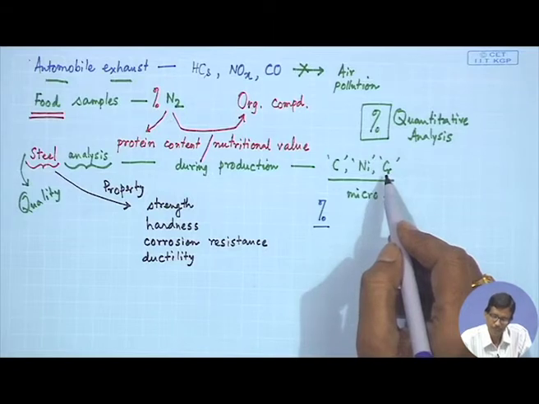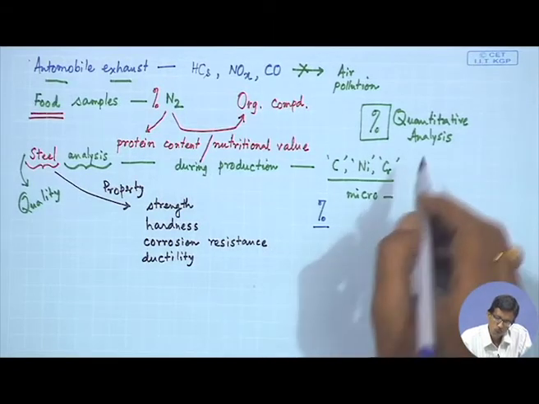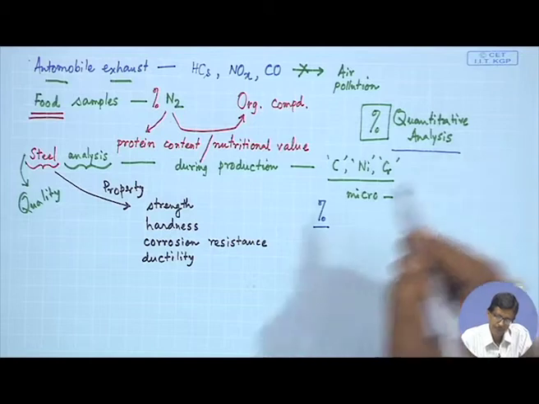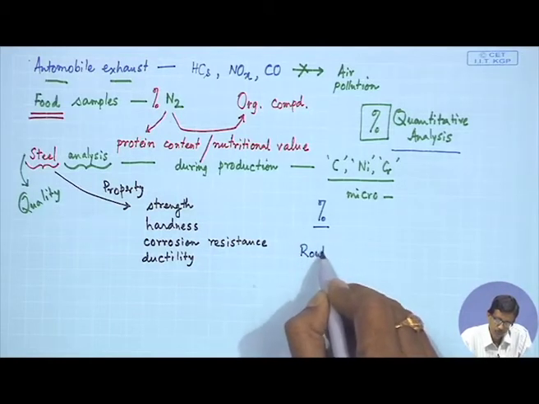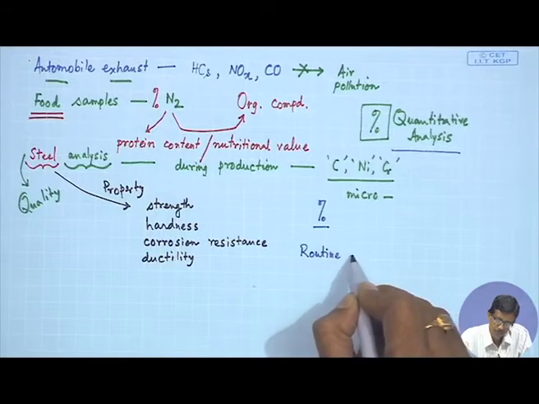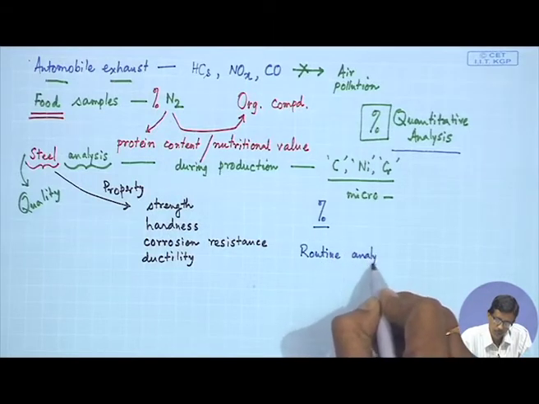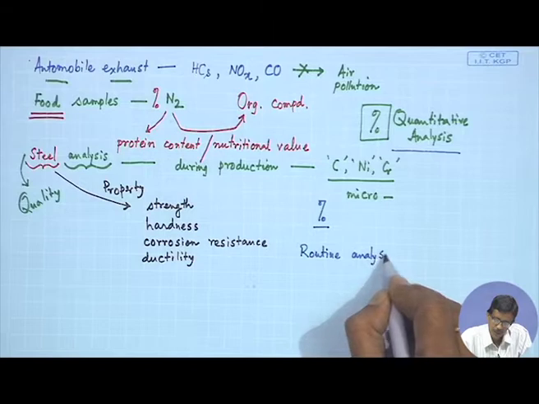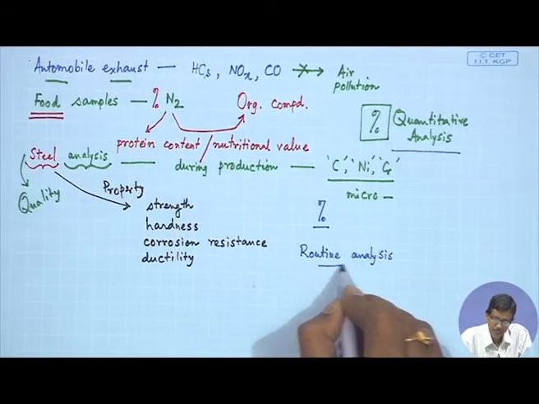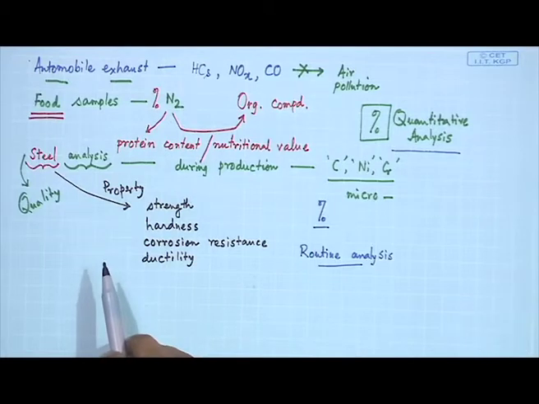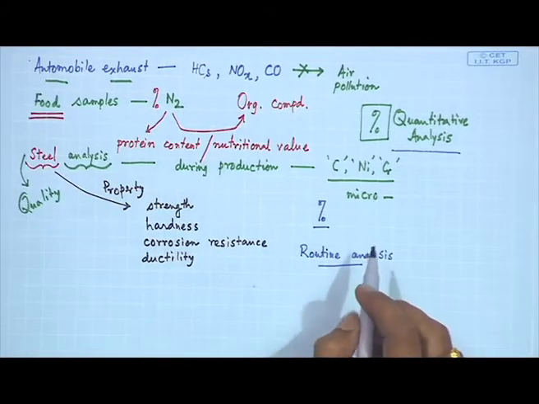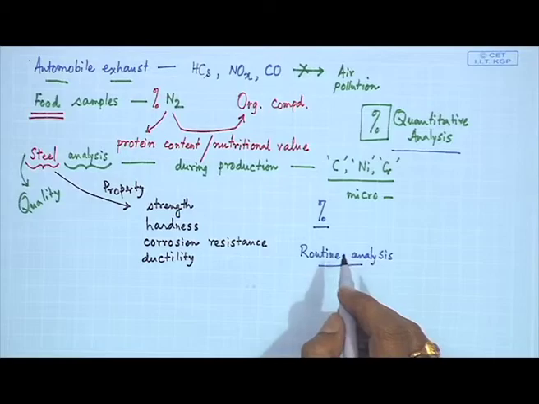So, quantitative analysis and daily, that is routine, analysis is also an important guideline for understanding how we produce this steel, what the type of this steel is, the nature of this steel, and the characterization of that steel is also very important.